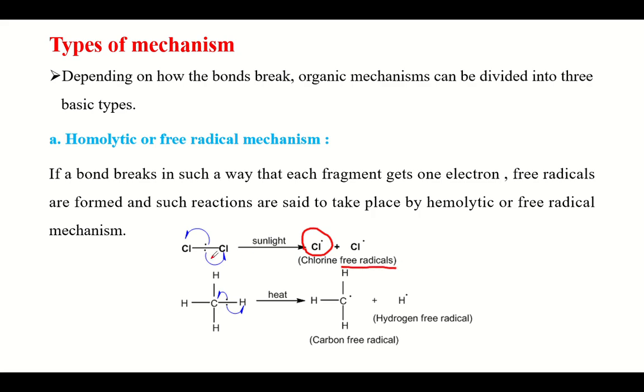In this example, you can see that chlorine, upon treatment with sunlight, breaks down into reactive intermediates called chlorine free radicals. Similarly, organic molecules also result in free radicals, and such organic free radicals are called carbon free radicals.